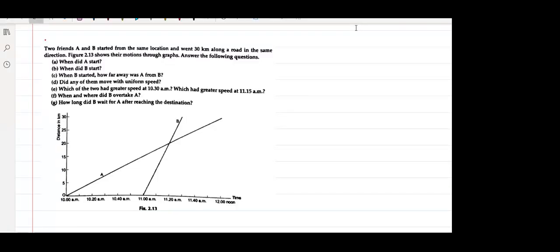Everyone try to solve this problem. Two friends A and B started from the same location and went 30 kilometers along the road in the same direction. Figure 2.13 shows their motion through graphs.